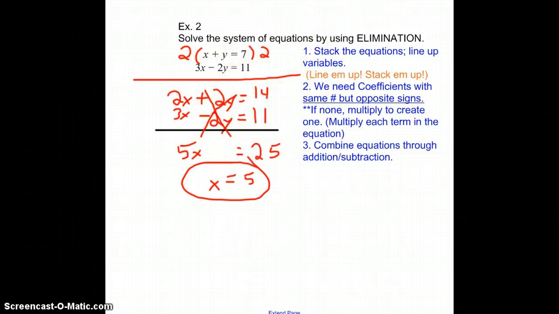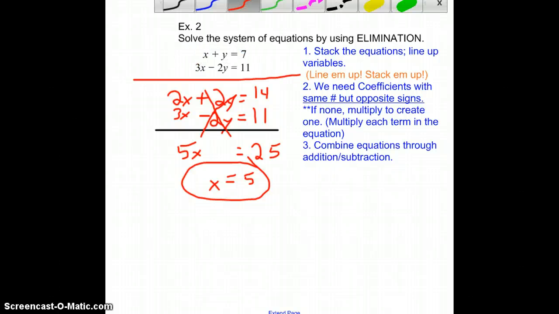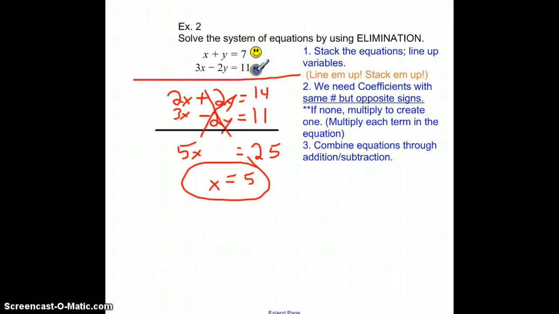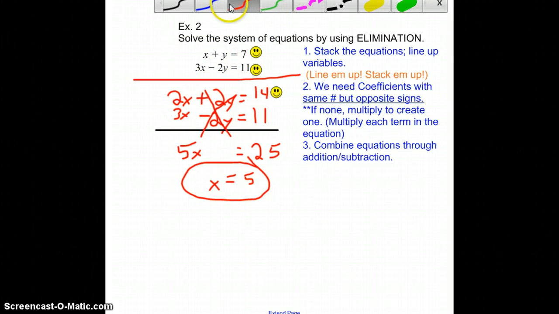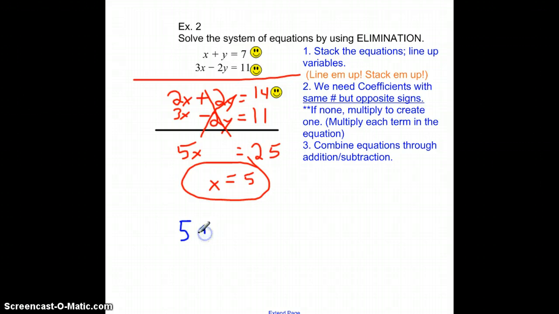Now, again, we can plug it back into either of these equations. Really, we've got our choice of 3 equations if you look at it right here. We could plug it into this equation, that equation, or even this manipulated equation if we wanted to. To me, this first equation is probably going to be the easiest one to plug it back into, so let's do that. So x plus y equals 7, well, let's plug in 5 for x. 5 plus y equals 7.